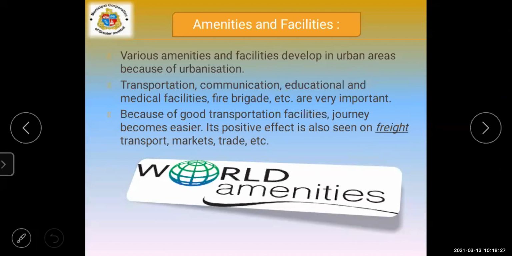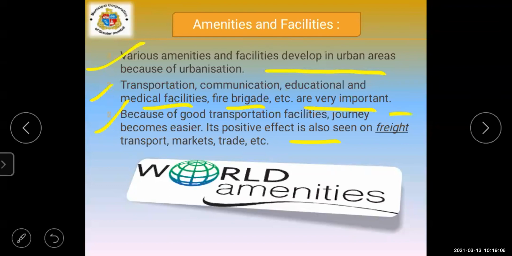Various amenities and facilities develop in urban areas because of urbanization: transportation, communication, educational and medical facilities, fire brigade, etc., are very important. Because of good transportation facilities, the journey becomes easier. Its positive effect is also seen on freight transport, markets, trade, etc.